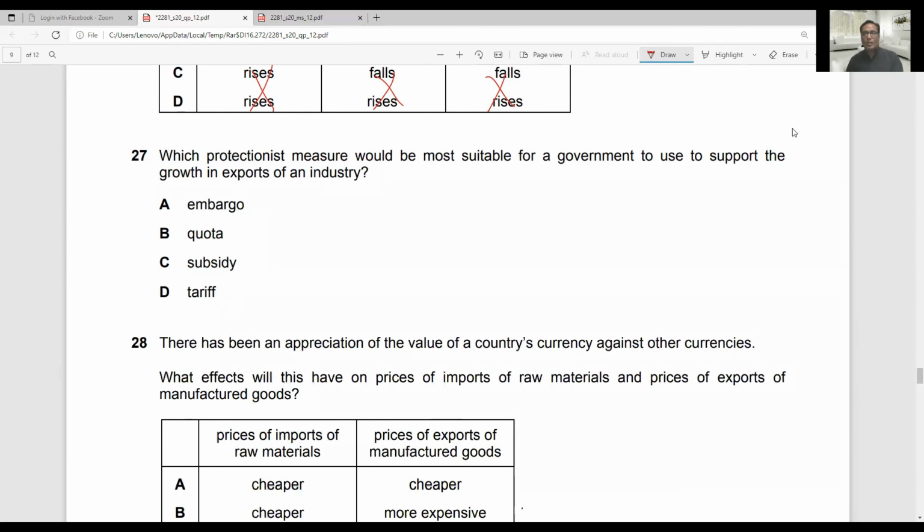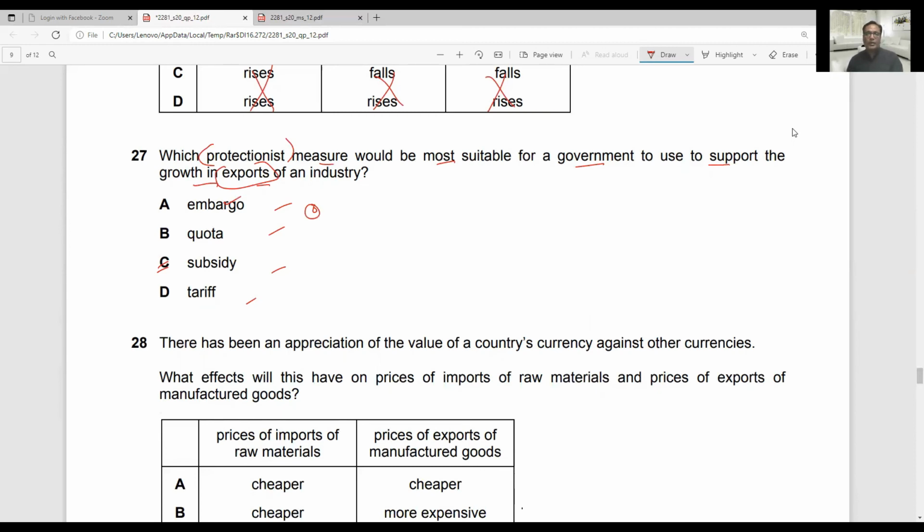Question 27: which protectionist measure would be most suitable for a government to use to support the growth of an export industry? All of these are protectionist measures: embargo, quota, subsidy, tariff. Now we are focusing on export. For export, we need subsidy to the private producers, so they produce quality goods in large quantity that can be exported to other countries. An embargo is a ban on imports, a 100% ban when we set a zero quota. Quota is a physical limitation on the quantity of goods that can be imported into the country.